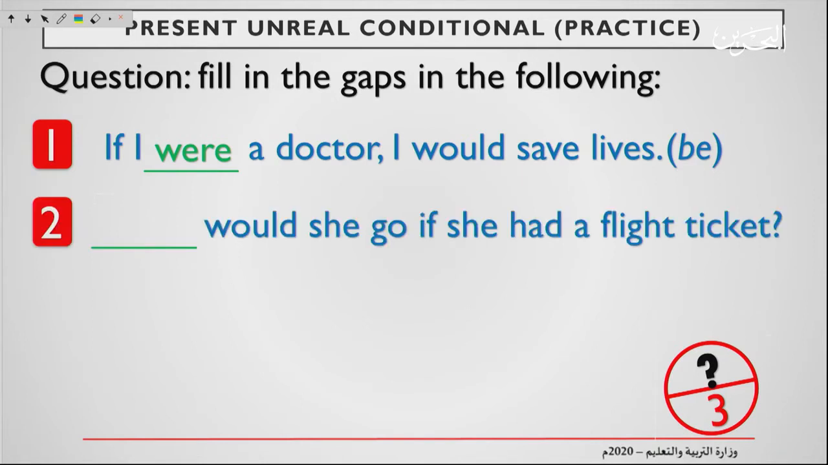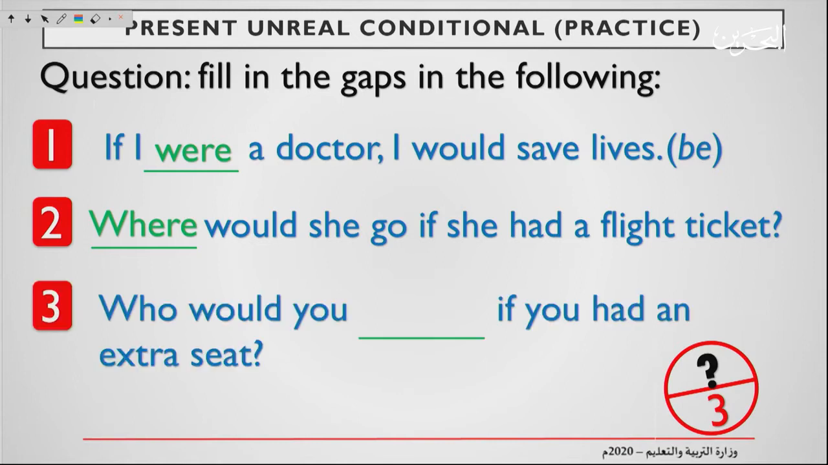All right. 2. Gap would she go if she had a flight ticket? Question mark. What is in the beginning? 5 seconds. All right, let's check. You say, where would she go? Why did I choose where? Because you have go. You cannot choose anything else. Go means a place. Where would she go if she had a flight ticket? Question mark.